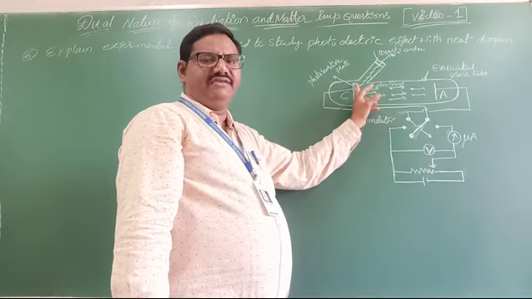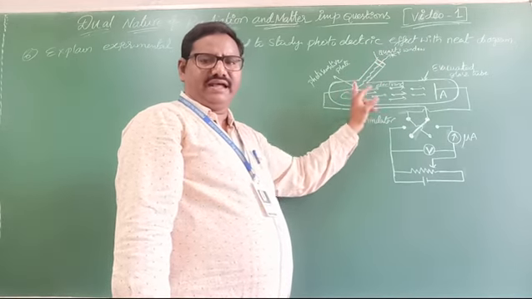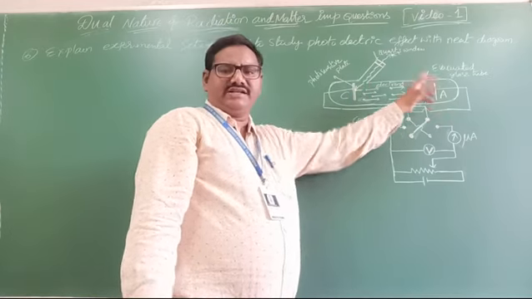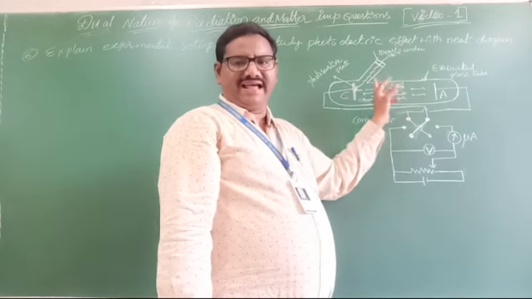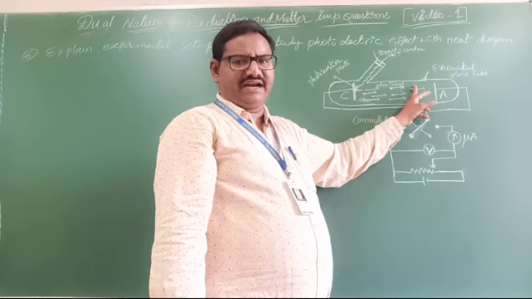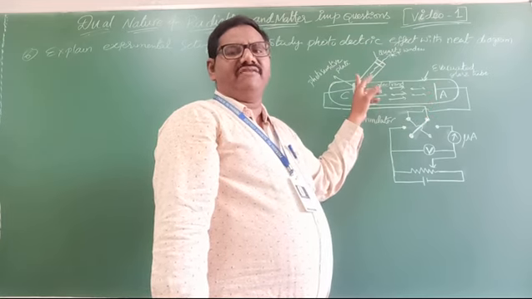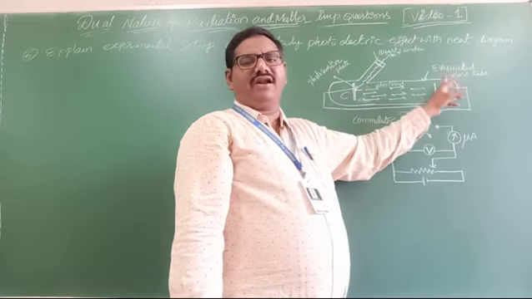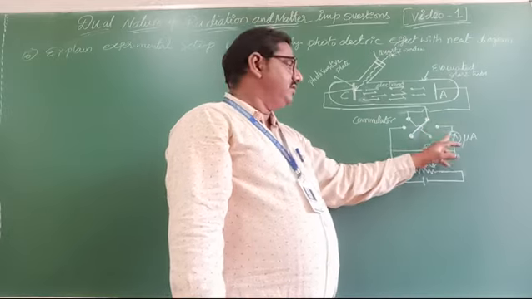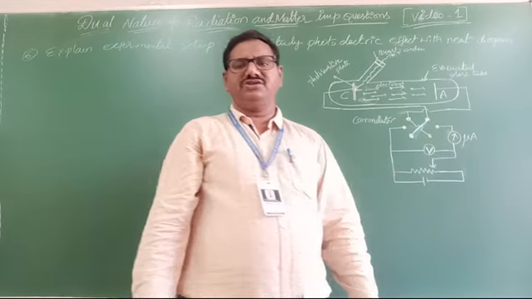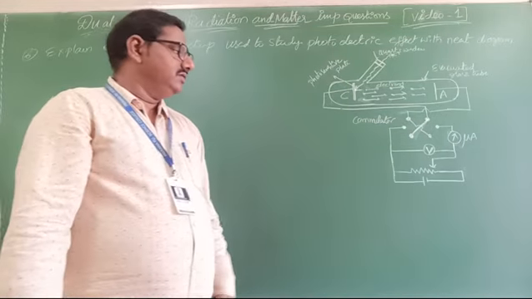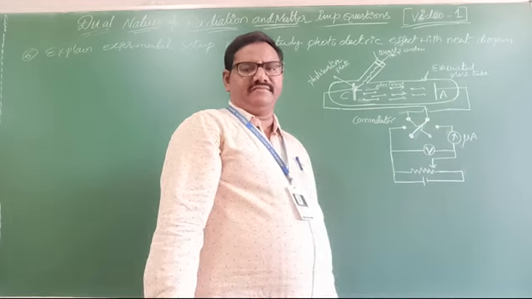Light of the minimum frequency is incident on the cathode plate, then electrons are ejected, and due to applying a certain potential between anode and cathode, the electrons are accelerated. That means electrons travel from cathode to anode. When they travel, what can you observe? In the microammeter, you can see a small current reading. That is called photocurrent. This microammeter will show some reading.